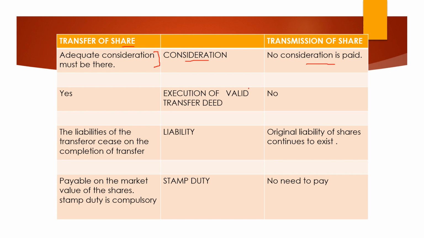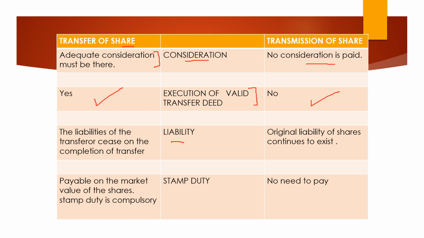Next point is execution of a valid transfer deed. It is very much required in the transfer of shares, but no such deed is required in the transmission of shares. Next point is the liability. Supposing I am selling those shares. The moment I sell them, I have no more liability as regards those shares.